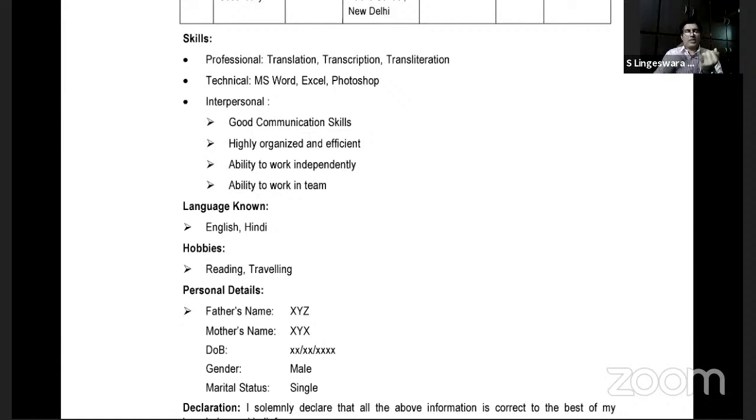Which you can speak, which you can write, which you can understand. Three points are clear? Yes, sir. Not necessary that for all the languages you can do all three things. You got my point? For example, I can speak Hindi, I can understand Hindi, but I cannot write Hindi. That is not any kind of handicap. Don't panic. But provide a clear-cut message in the resume, whether you are familiar with speech, understanding, and writing or not. That also is to be highlighted.